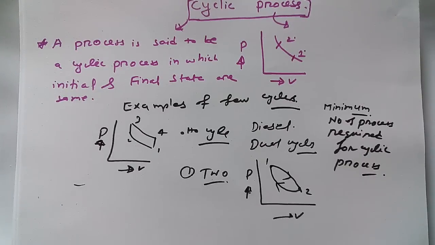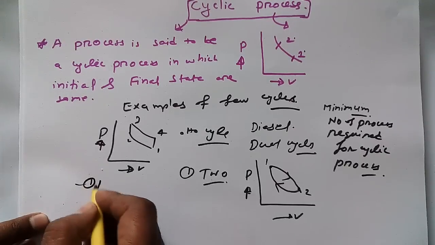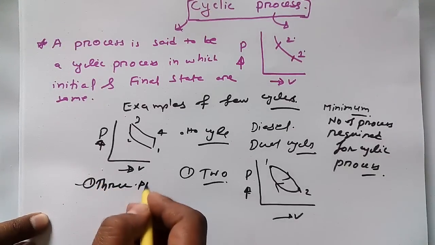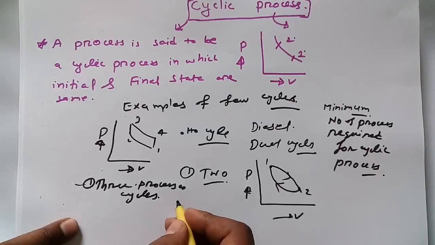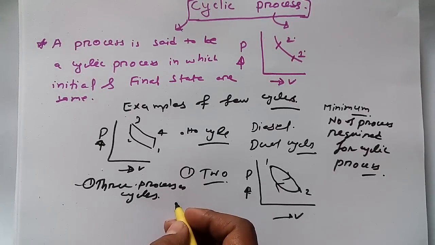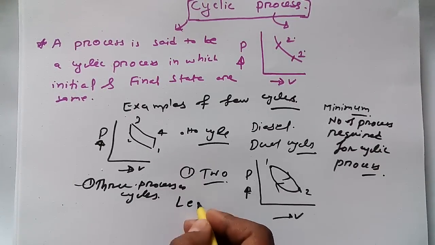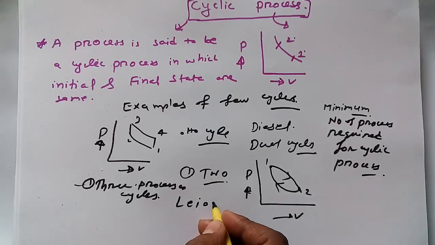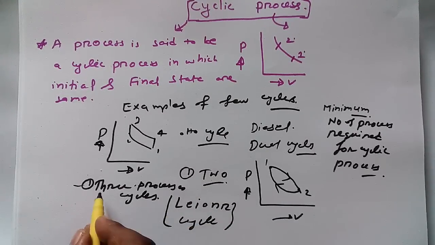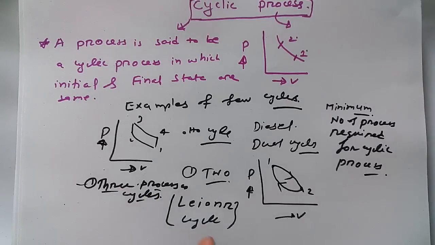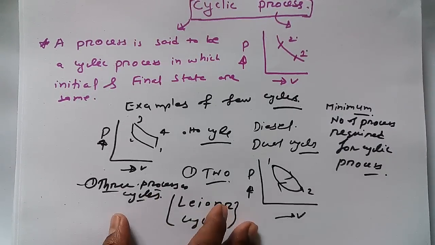Okay, now if I ask you for examples of 4 process cycles or 3 process cycles, let's talk about 3 process cycles. I have right now one very good example, that is the Lenoir cycle. This cycle is having only 3 processes. That's why this is known as a 3 process cycle.